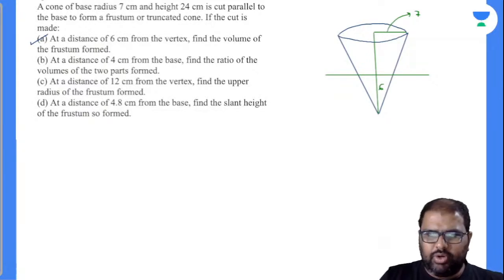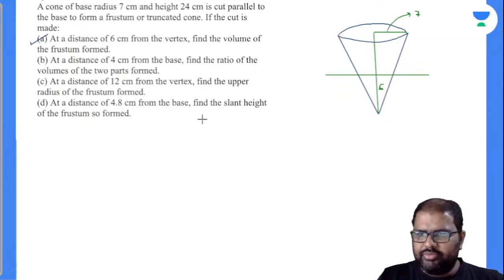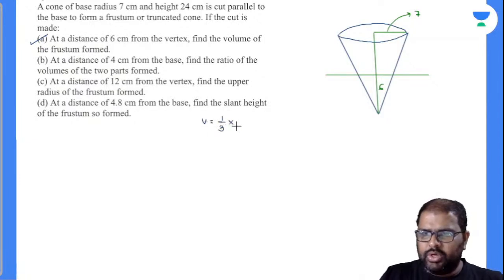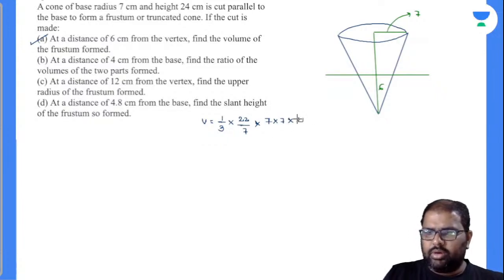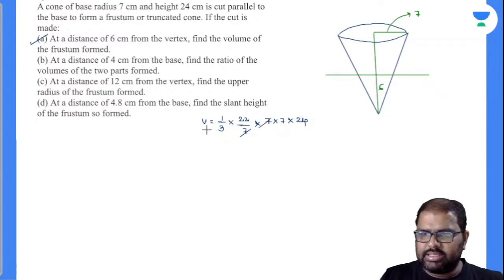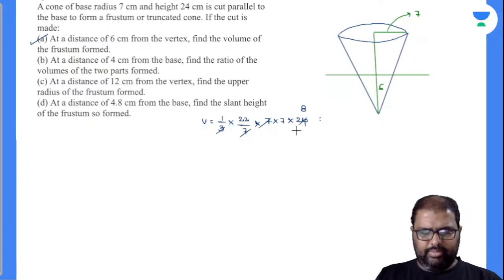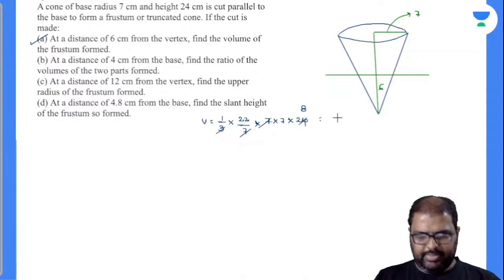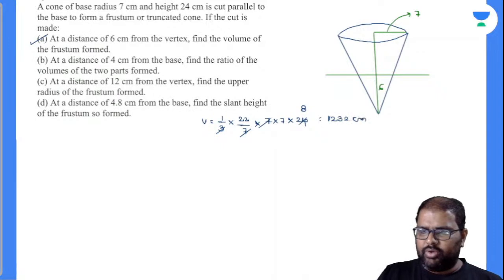Let's find out the total volume of the cone. Volume of the cone is equal to 1/3 pi r square h, 1/3 into 22/7 into radius 7 into 7, height is 24. Calculating all these, 7 gets cancelled, 3 ones are 3, 3 eights are 24, 22 into 7 into 8 is 1232. 1232 centimeter cube is the total volume of the cone.